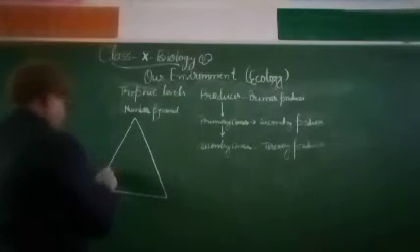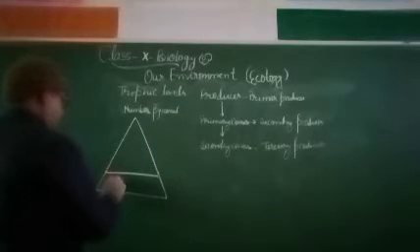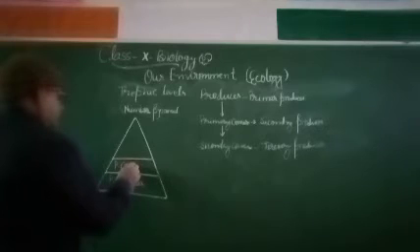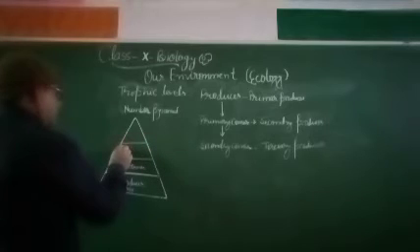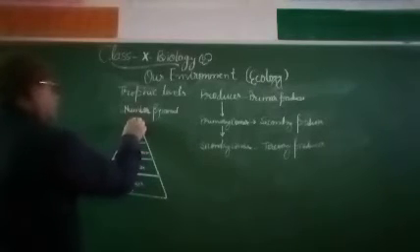So a large number of primary producers are there. Primary producers are having a large number. Then next, the primary consumer. Then next, secondary consumer. Then tertiary consumer. This is the top of the food chain.